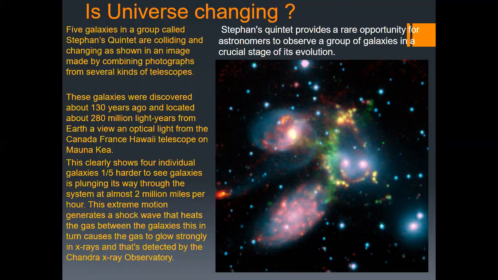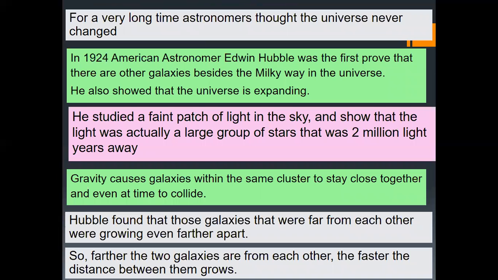This extreme motion generates shock waves that heat the gas between the galaxies. This in turn causes the gas to glow strongly in X-rays, and we can observe those X-rays using our Chandra X-ray Observatory. These pictures are really cool and they are real, but we're using the X-ray technique to develop these pictures. For a very long time, astronomers thought the universe never changed.